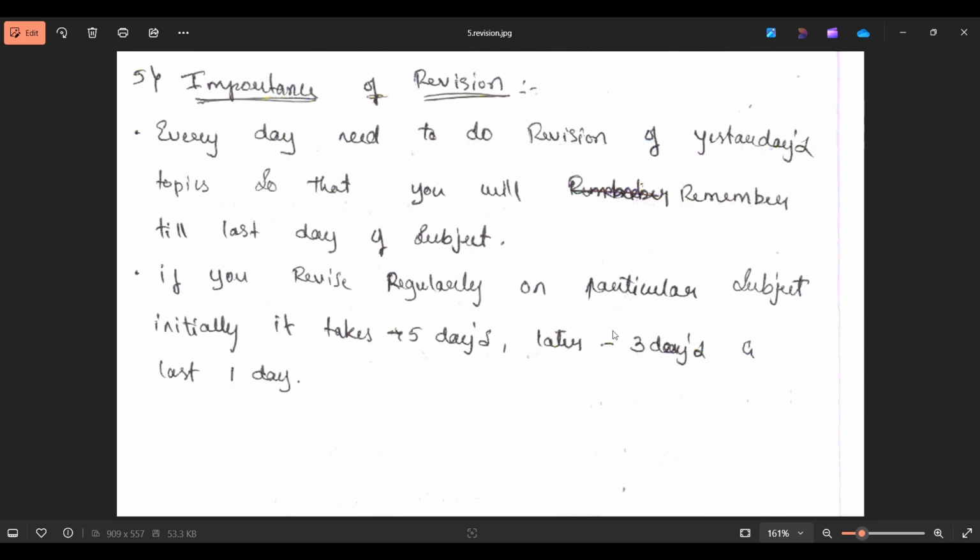You can't read the entire subject from your handwritten notes 1 day before the examination. If you do so, you are not able to complete even one subject for the examination. Okay, I hope all doubts are clear about the revision.